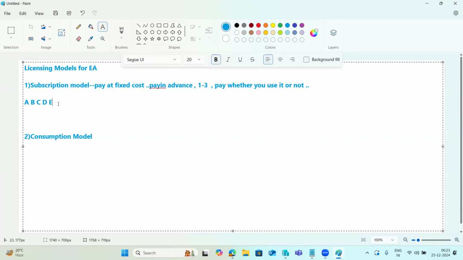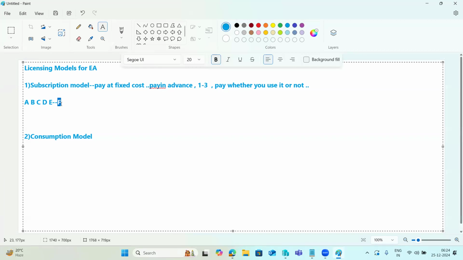Tomorrow, suppose you want to take some F service that is required for your business, then you have to pay an extra cost for the additional services. Subscriptions to individual services sometimes end up costing more money. The subscription model also offers packages for related services, but when you take additional services, you have to pay more money. Why? Because it is a fixed cost, and you will not get any discount here.